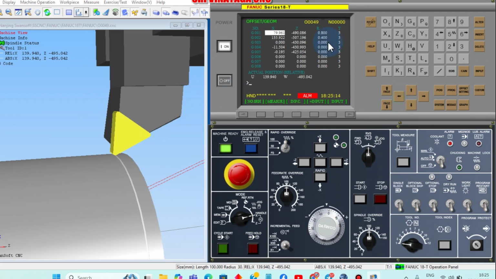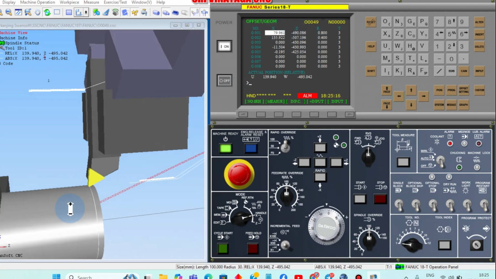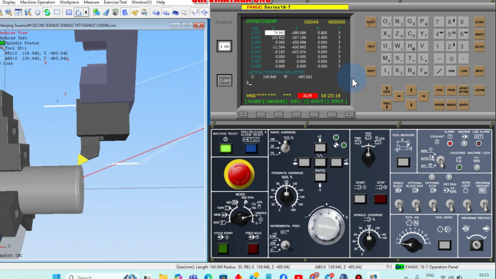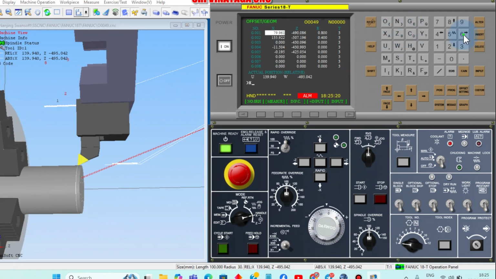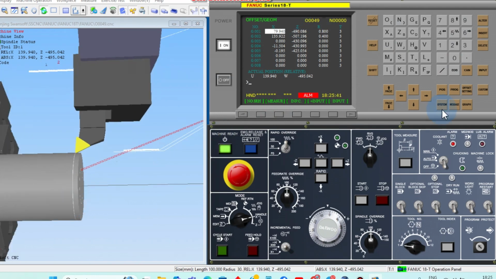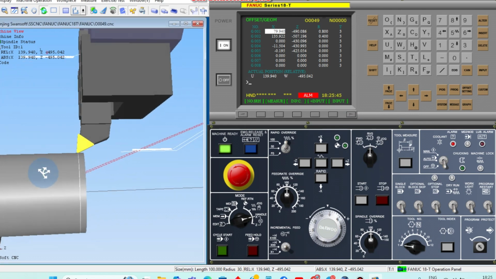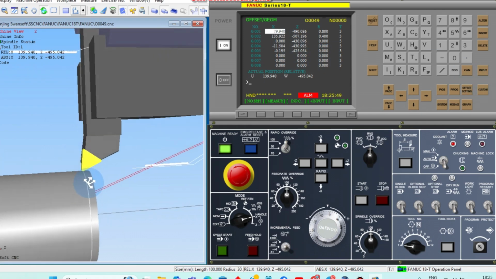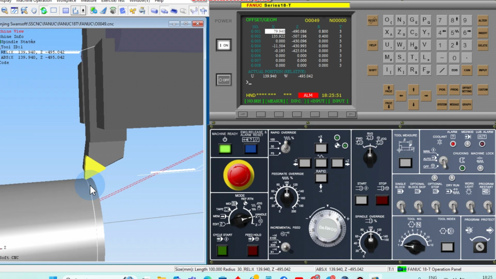Now what do we have to do in X? What about this diameter? It is 60. X60 measure. Now we have got the center point. This diameter is 60 mm. Just touch the top surface and then type X60 measure.